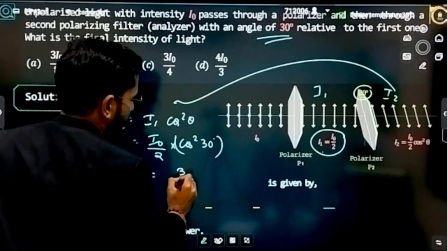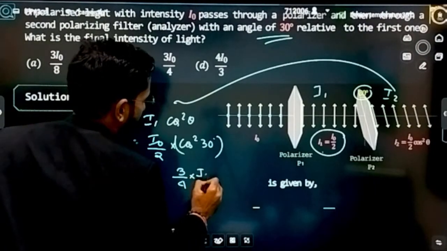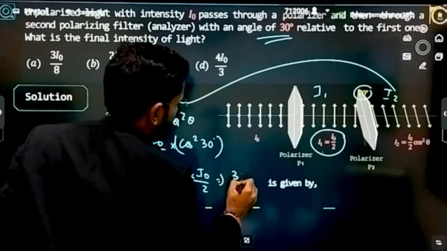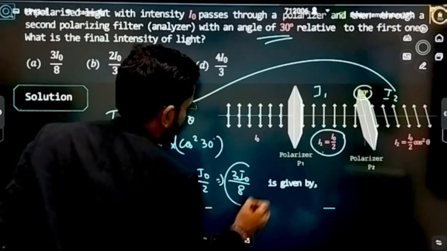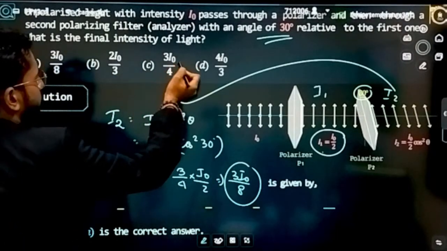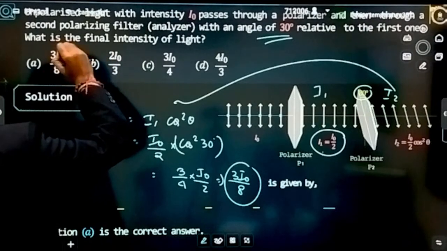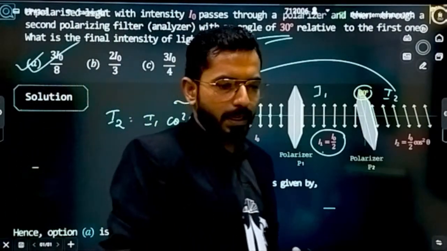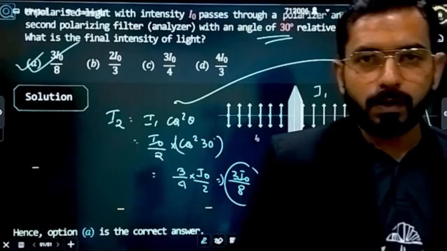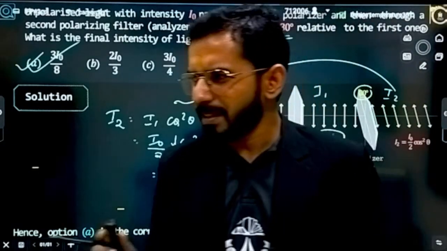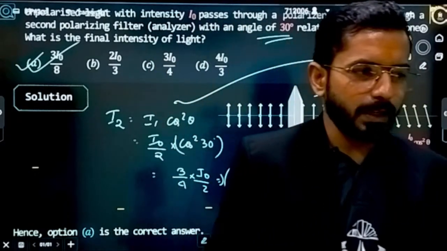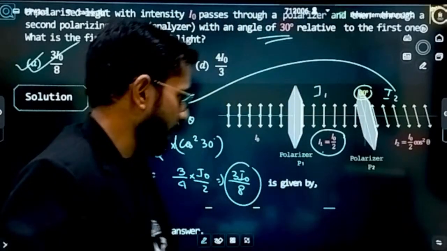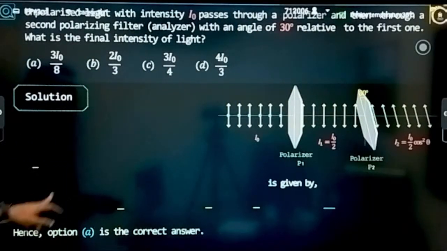It is root 3 by 2, so cos square 30 is 3 by 4, into I naught by 2, that is 3 I naught by 8. Which option is correct? Option A, 3 I naught by 8, is correct. Is it clear how to get it? Understand Malus law; this is the variety of question that you will have. I hope it is clear to you.